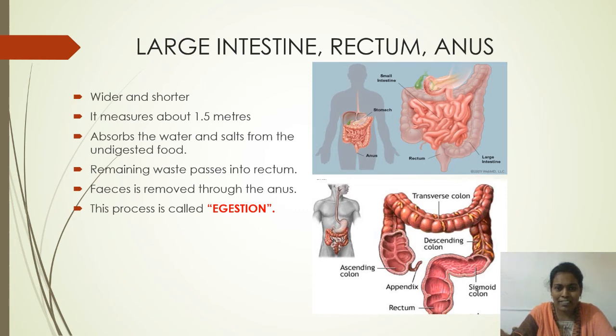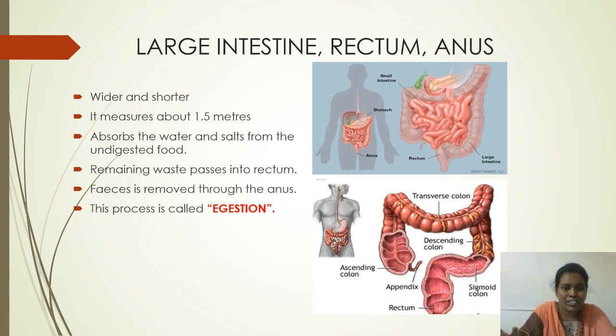What is nutrition? We have discussed. Intake of food and utilization of that food is called nutrition. Whatever food we take in gets digested in the digestive system, and after digestion the food is absorbed by the small intestine and reaches each and every cell of the body. Inside the cell, what happens to that absorbed food? It gets assimilated by that cell. Assimilation means the digested food mixes with the oxygen inside the cell and energy is released. This is called assimilation.